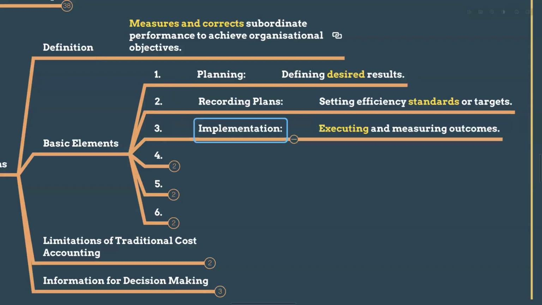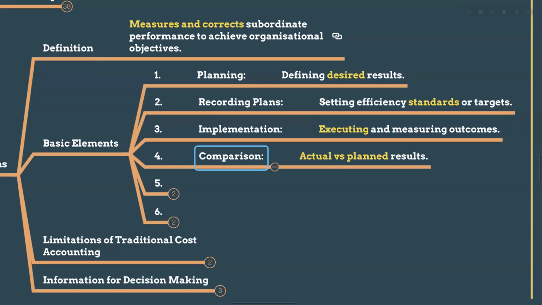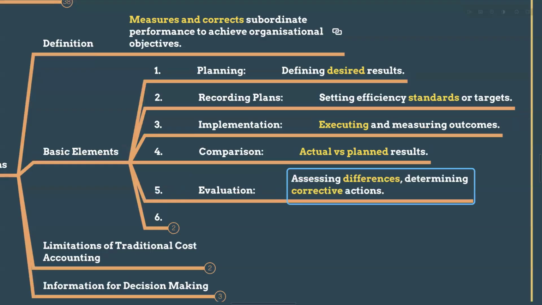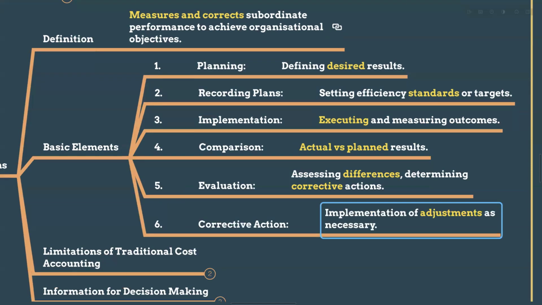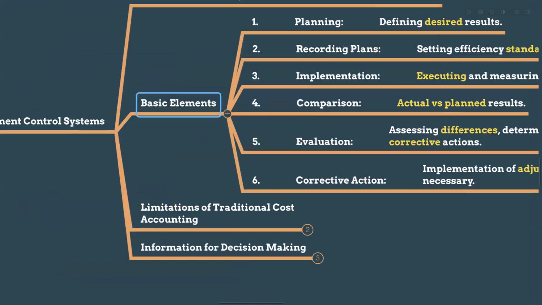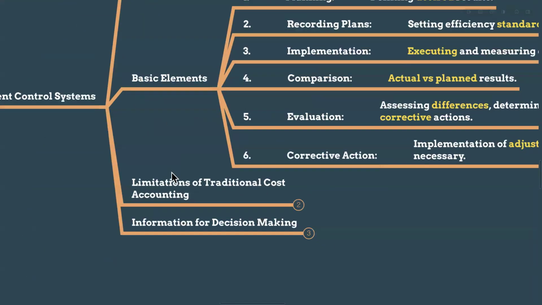And then implementation, executing and measuring the outcomes. So what they have produced, how many units they have produced in 1 hour. So executing and measuring the outcomes, and we will compare the actual versus planned. Then evaluation, assessing the differences, right? Variance analysis like that. Then we will do some corrective actions where we have missed. And the corrective action is implementation of adjustments as necessary. So these are the basic elements of a management control system.